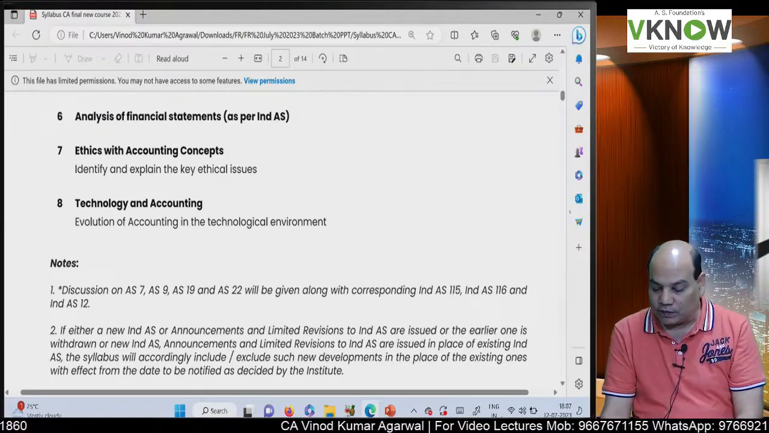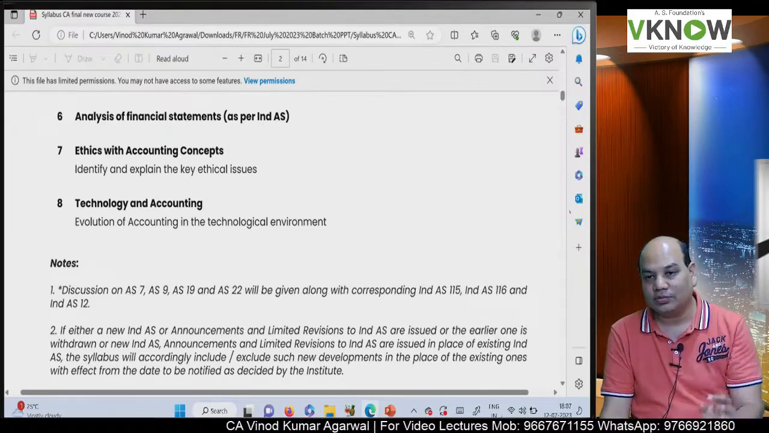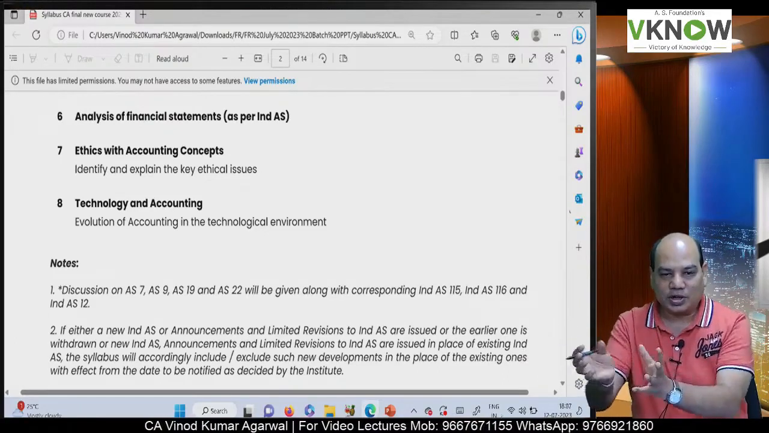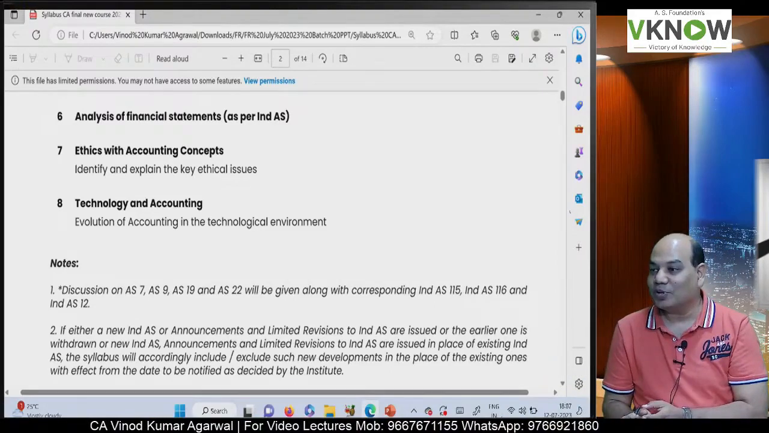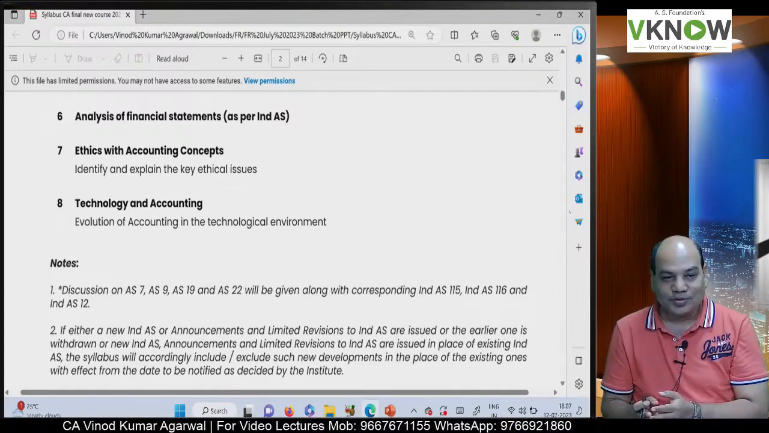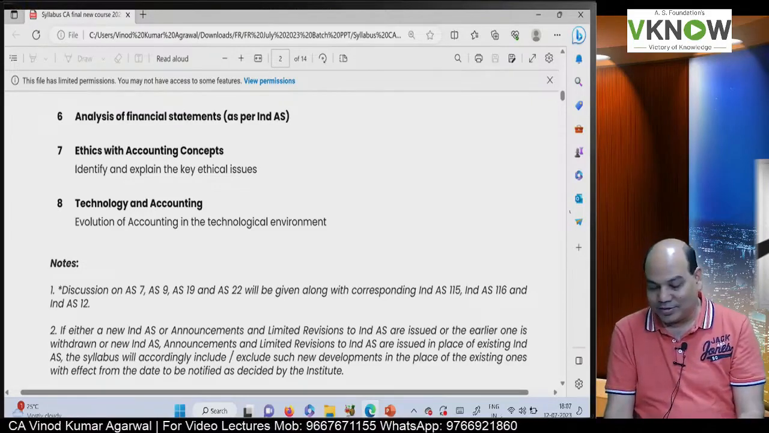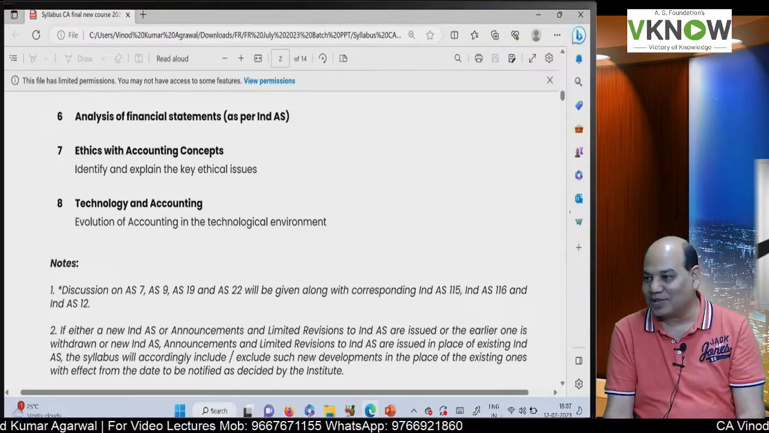2 new topics have been added in the new course, that is ethics with accounting concept, where you have to identify and explain the key ethical issues. Basically, there is a chapter in auditing, professional ethics. Is it there? Yes. That same chapter with some changes has been incorporated in accounts. So I think I will become an audit teacher after that chapter 7. Okay, and maybe I will start one more subject in future.